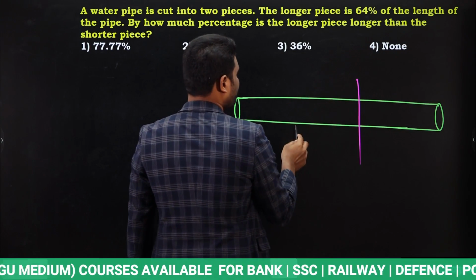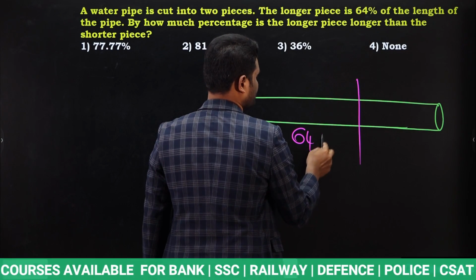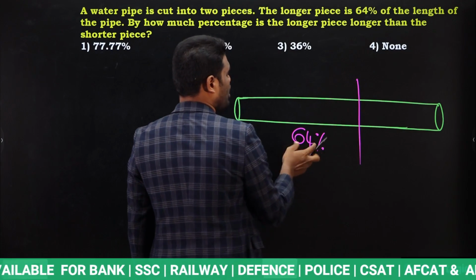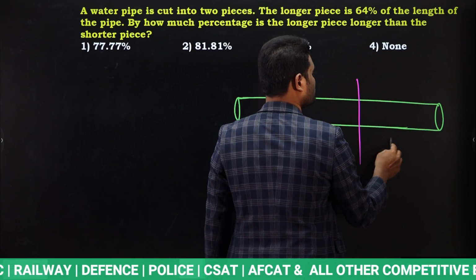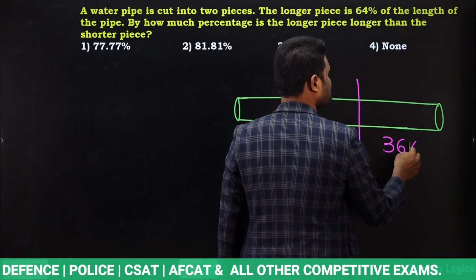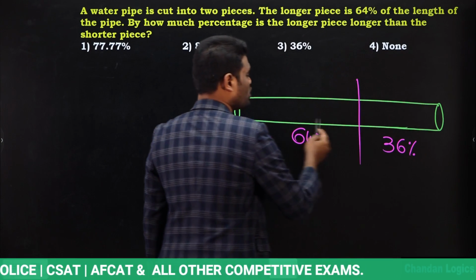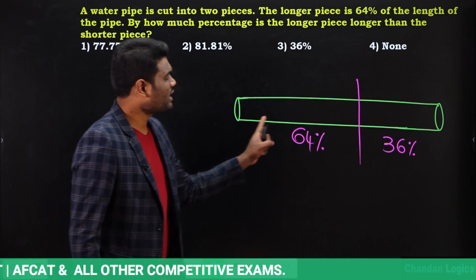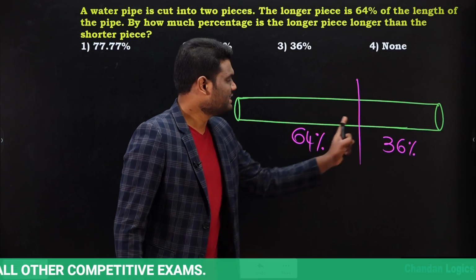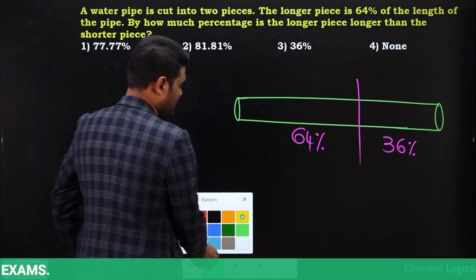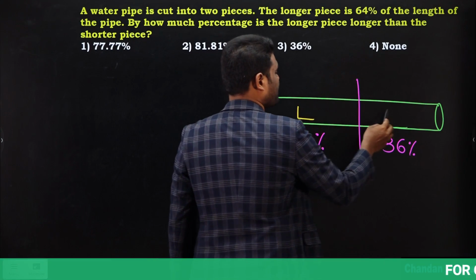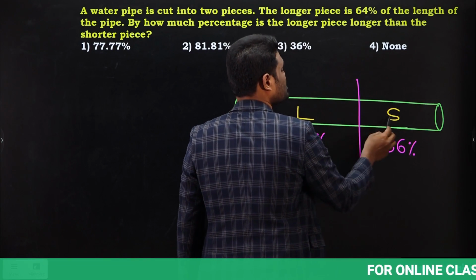Now the longer piece is 64%. Out of 100%, longer is 64, which means this is the shorter one. Shorter one should be how much? Remaining. Remaining means 36%. Yes or no? Out of the total 100%, the longer one is 64%, then the remaining balance, the shorter one, should be 36%. So this is the longer piece, this is the shorter piece.